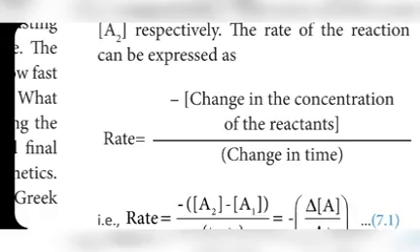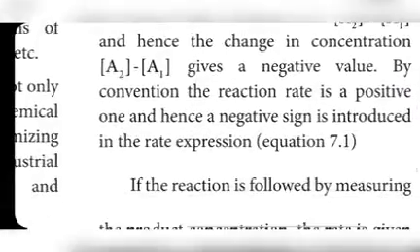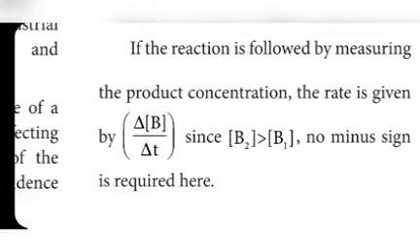Here the product is B. So del B by del T, because del means difference. Difference between whom? The difference between the concentration of B, that is, the difference between initial concentration and final concentration of B, divided by time taken, that is, the difference between initial time and finishing time.